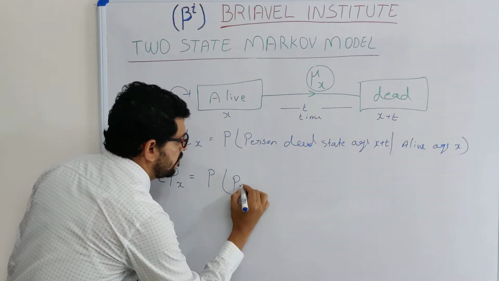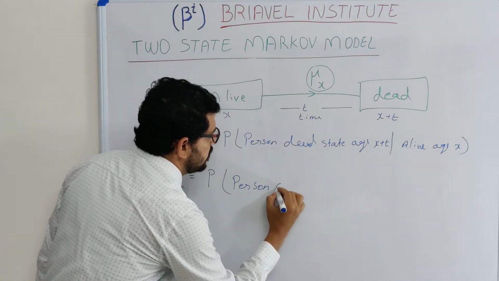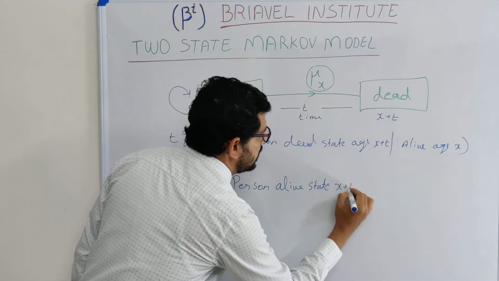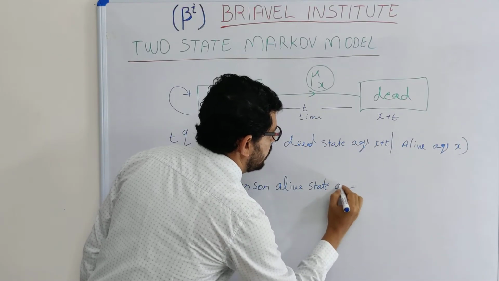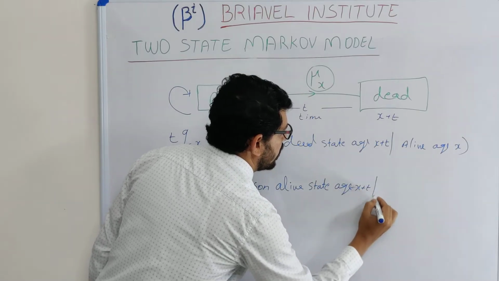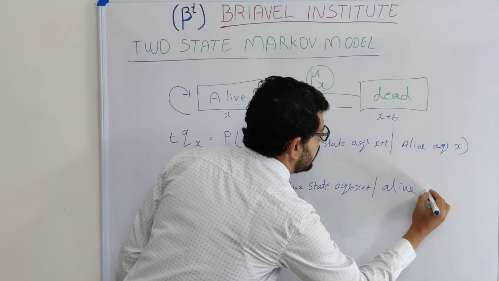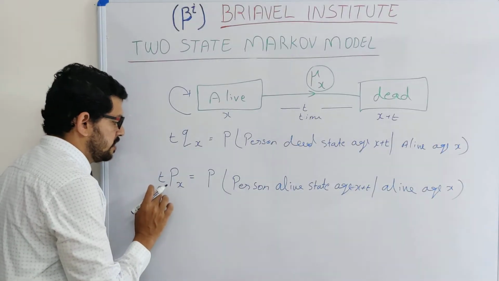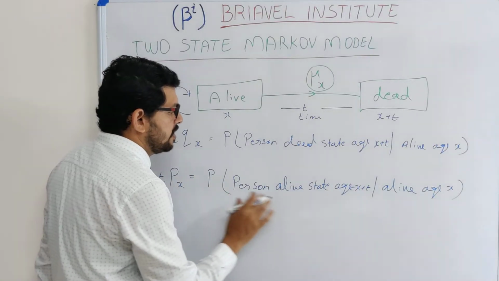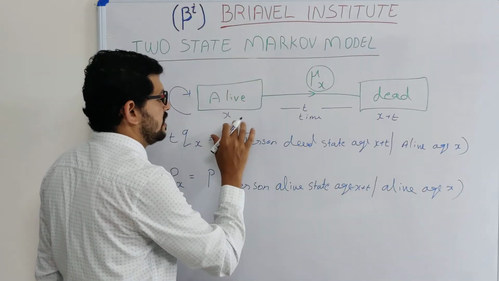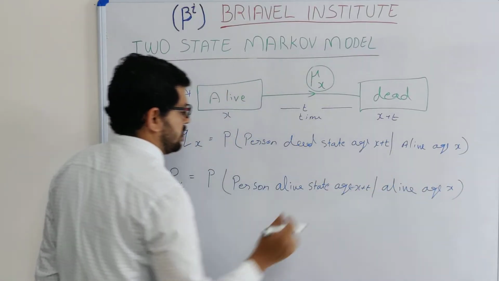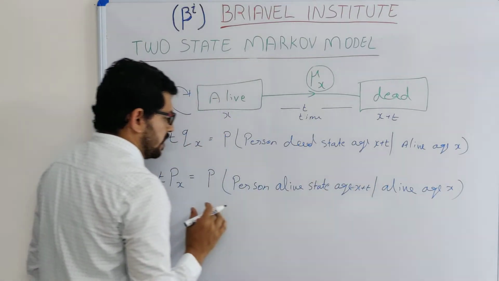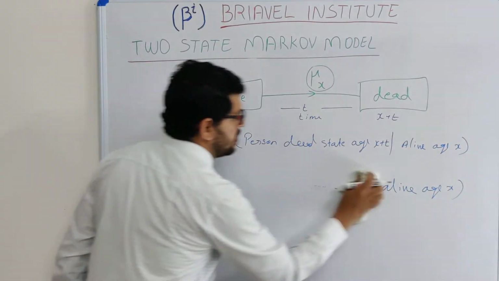So tPx is the probability that the person is in the alive state at the age of x plus t, given that the person is alive at the age of x. This is tPx, and this is tQx. This is the explanation.